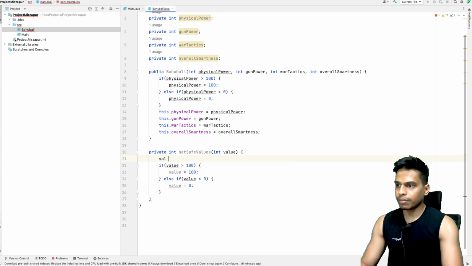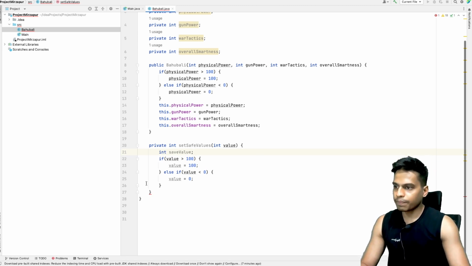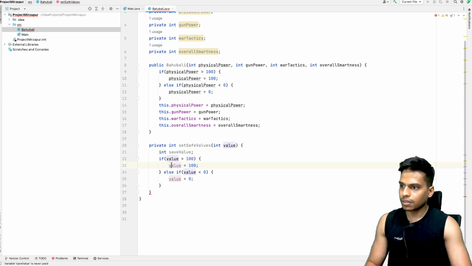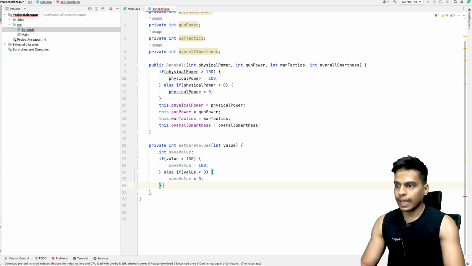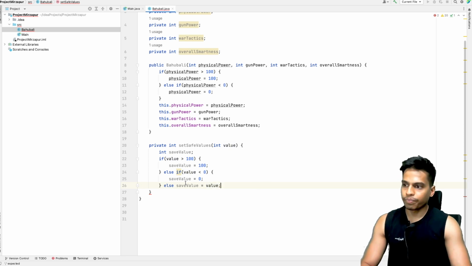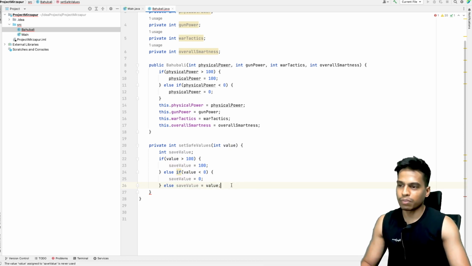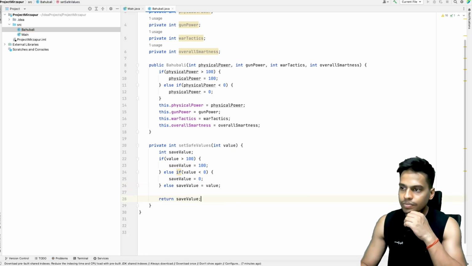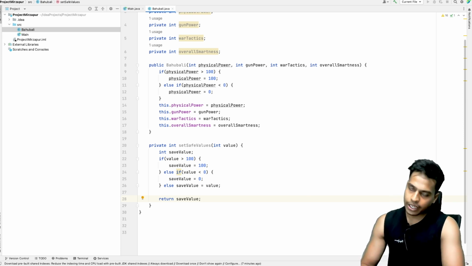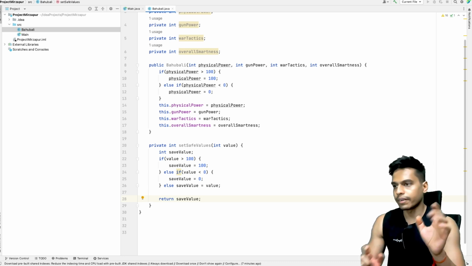Instead I want to return an integer value that will give us the safe value. So let's create a variable, int safe value. Let's not initialize it here. If at any point value is greater than 100, safe value will be 100. If at any point value is less than 0, safe value will be 0. Else safe value is equal to value. That means this is between 0 to 100, and we just simply have to assign it. And finally I'll return safe value. This function is pretty straightforward. Just make sure that the value should be 0 to 100.